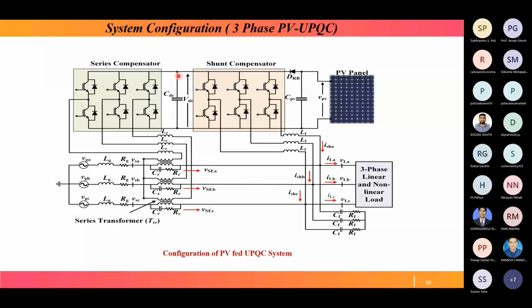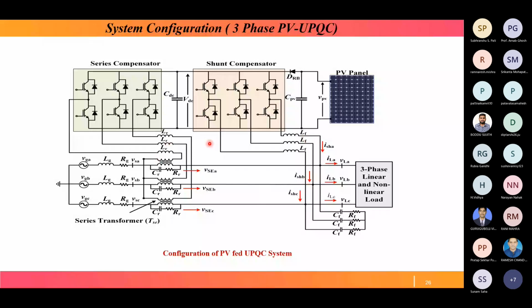From this series compensator, the signal is fed to the line through this transformer, and from the shunt compensator, current is fed at the VCC to improve current quality. These LF are interfacing inductors for shunt, and these LR are interfacing inductors for series.